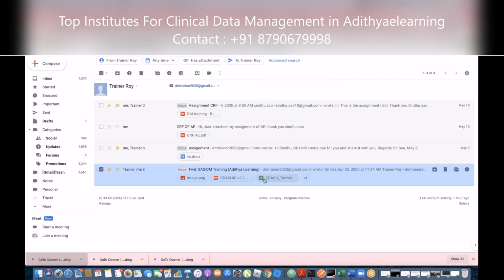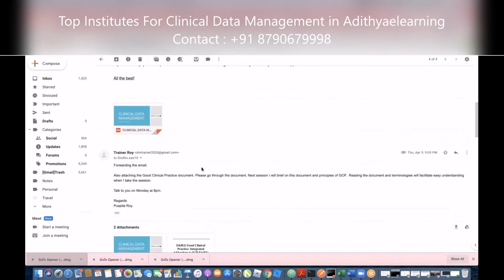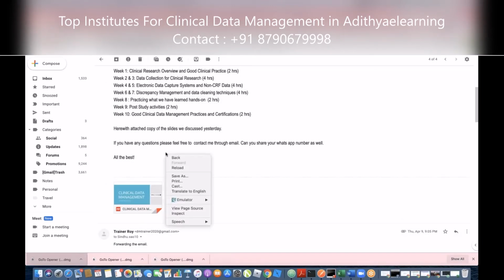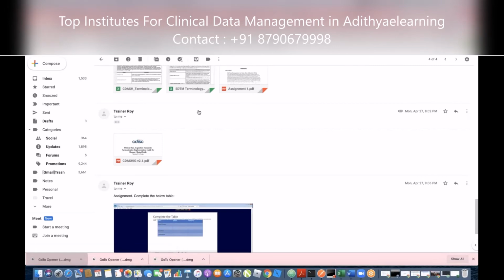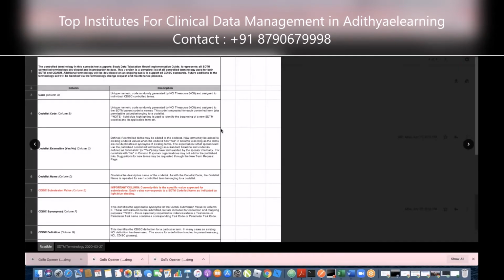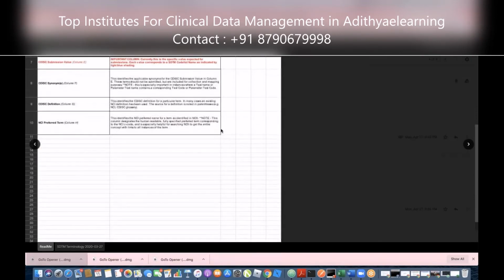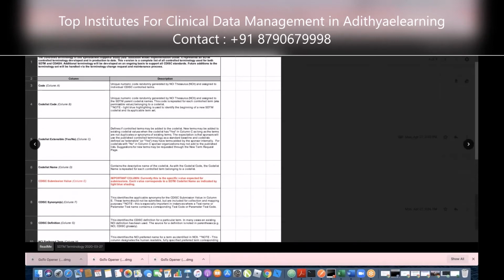Can you just click on the email, because this is not the document, the next one. Can you click on the +4 written? This one, right? Go down, go down. These are the SDTM. Yeah, click on that. It's opening like this. No, it's correct. Because you have not downloaded it, now click on download on your top right.